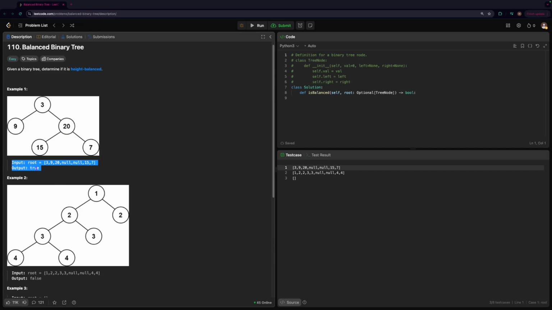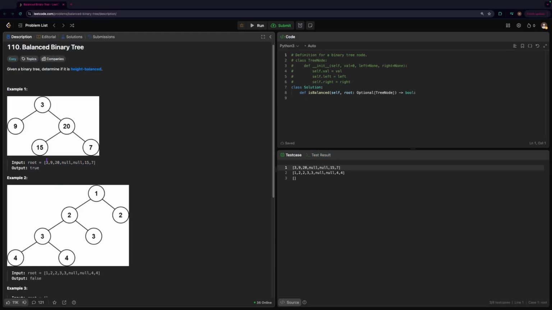But the thing that would happen with that is you're going to reach a solution that's of quadratic time complexity, O of n squared. The reason is you have to traverse n nodes and then n nodes again to figure out the height. For example, here we can figure out the height is 1 since we traversed this one node. Then we traverse these nodes over here to figure out the height is 2. And then we see the difference is 1, so this node is valid. Then we have to do the same thing with this and its children, same thing with this and its children, and that's how we get to n squared.